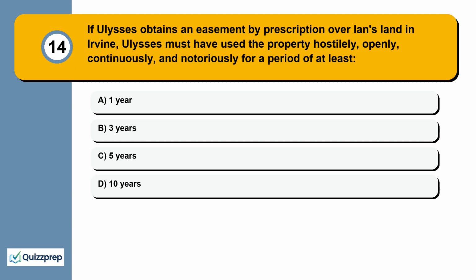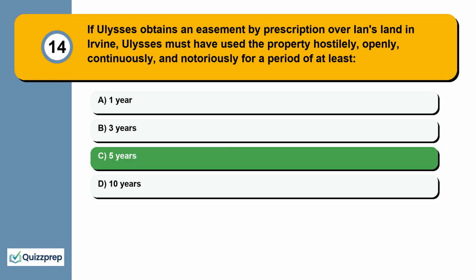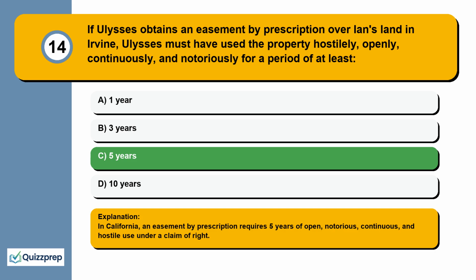Question 14. If Ulysses obtains an easement by prescription over Ian's land in Irvine, Ulysses must have used the property hostilely, openly, continuously, and notoriously for a period of at least 1 year, 3 years, 5 years, 10 years. In California, an easement by prescription requires 5 years of open, notorious, continuous, and hostile use under a claim of right.